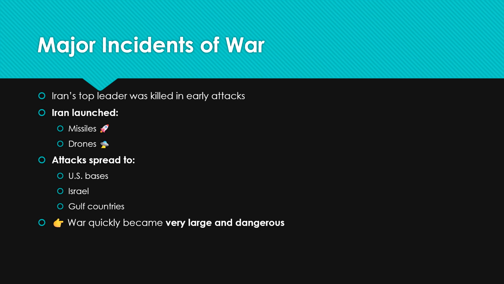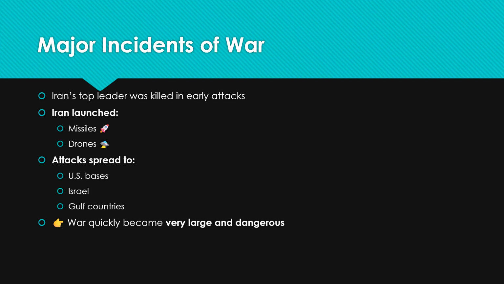As you can see, the Iran top leaders means like chief minister, ministers, president, prime ministers. These are known as top leaders, right? So these leaders were killed in early attacks, means at the starting of the attacks. And the leader of Iran, Khamenei, was also killed in the early attacks because he is also one of the top leaders.